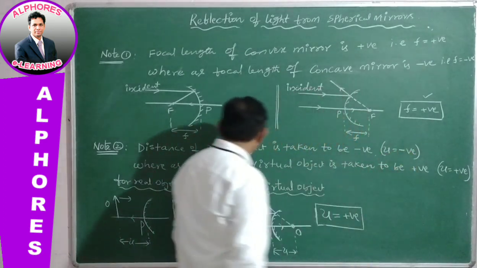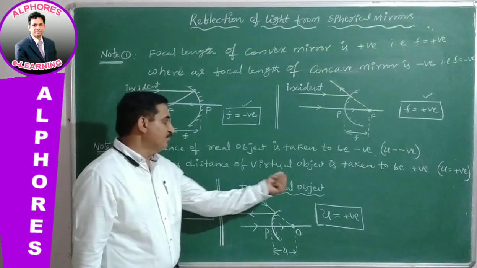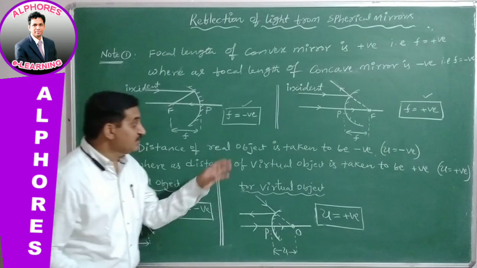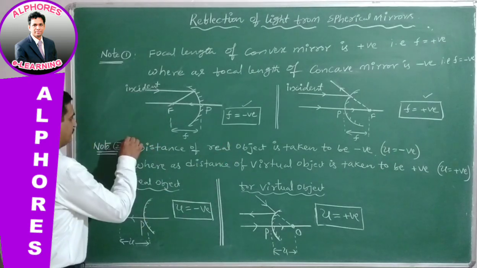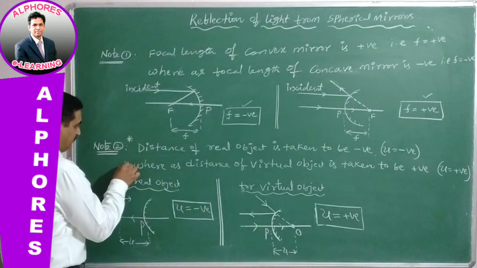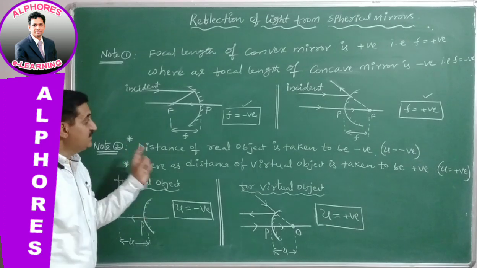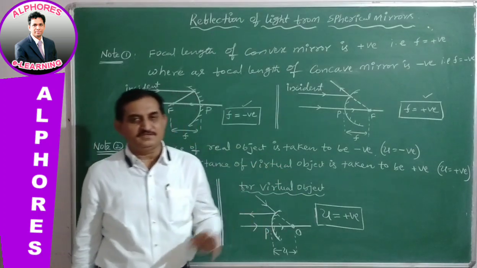And whereas distance of virtual object is taken to be positive. So these are very, very important points. These 2 points, see here in the note 2. These 2 are very important. Distance of real object in all cases.